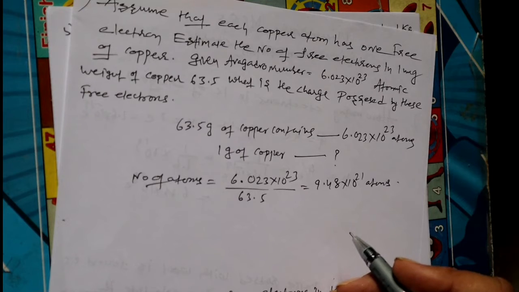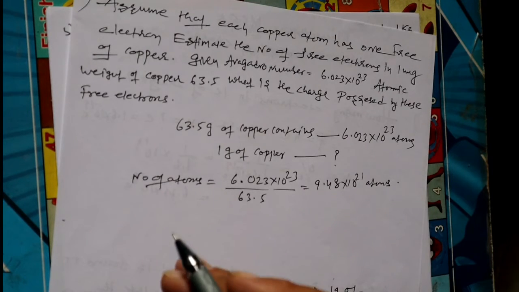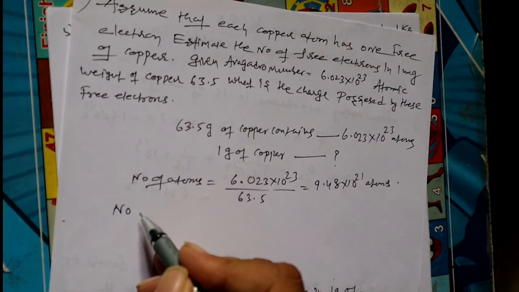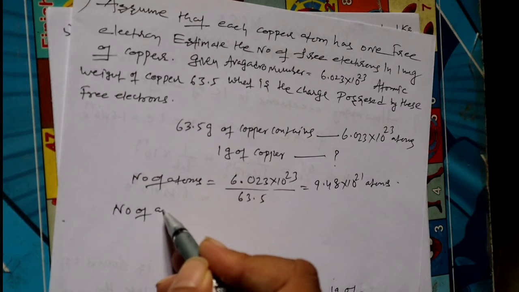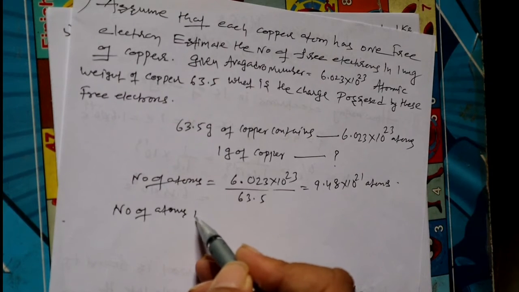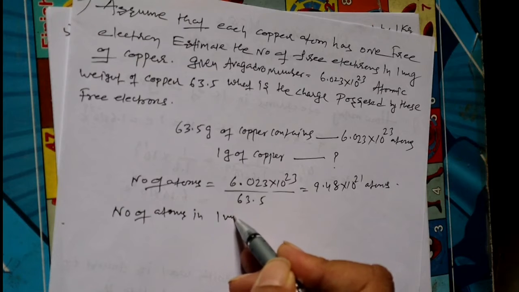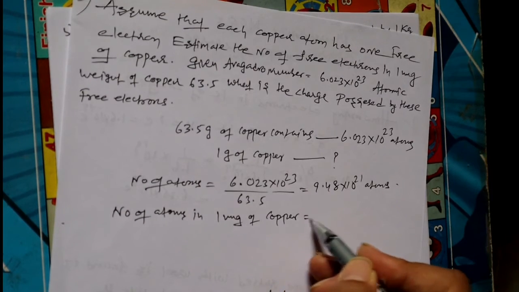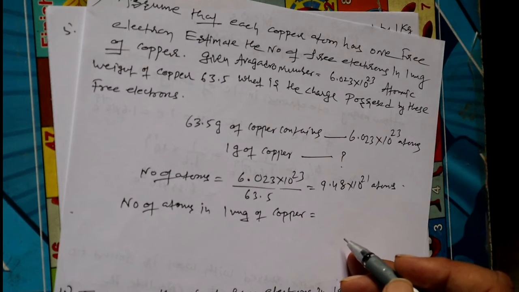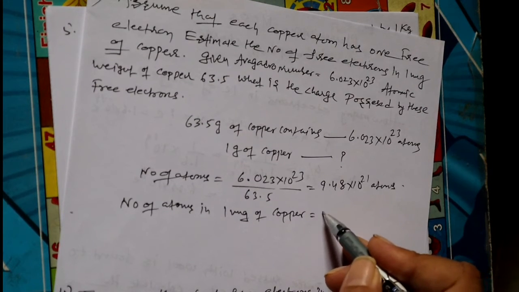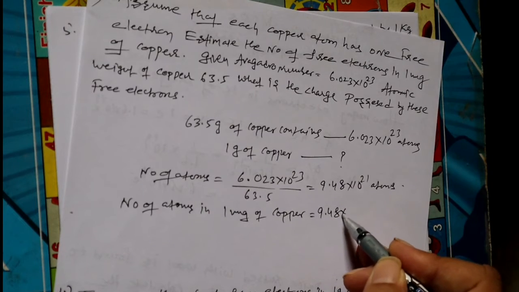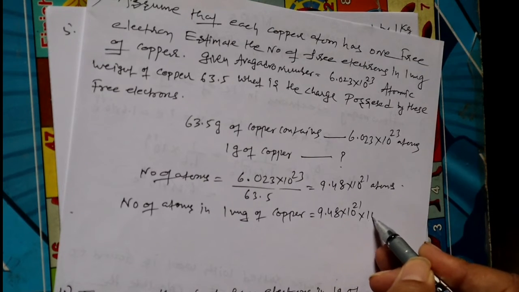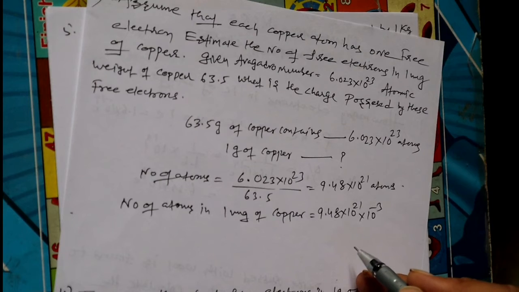Now we want to find out the number of atoms in 1 milligram of copper. Number of atoms in 1 milligram of copper is equal to, 1 milligram is equal to 10 to the power of minus 3 grams, so 9.48 times 10 to the power of 21 times 10 to the power of minus 3.